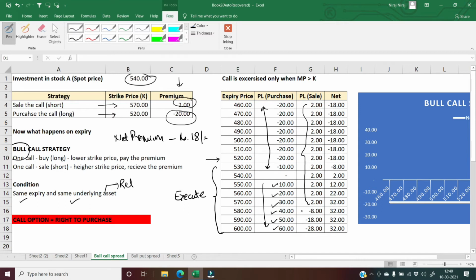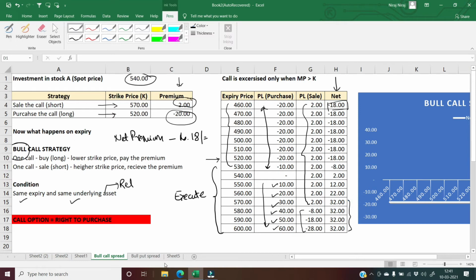So there you will start incurring losses of 8 rupees, 18 rupees and 28 rupees. Now if you see the net position, here your maximum loss is 18 rupees. Whatever happens, whatever is the premium, whatever is your exercise price range, however low it can go, your maximum loss will be rupees 18 only. And your maximum profit in any case will be 32 rupees only.